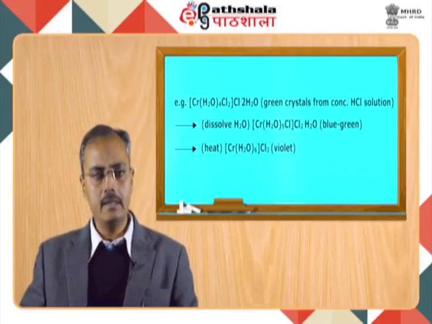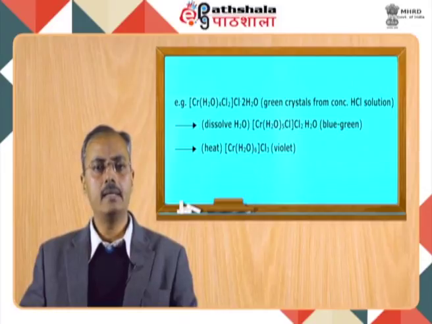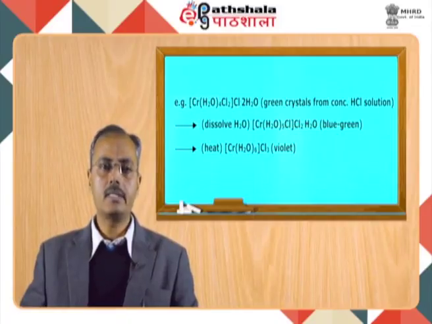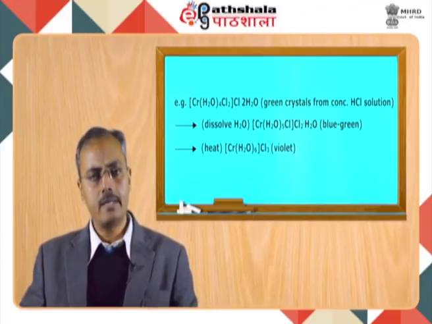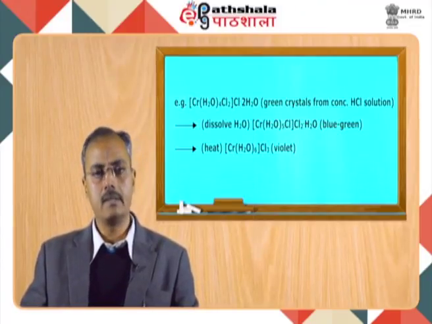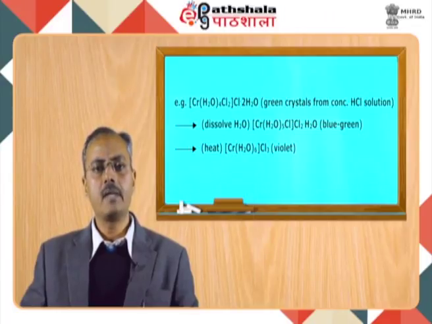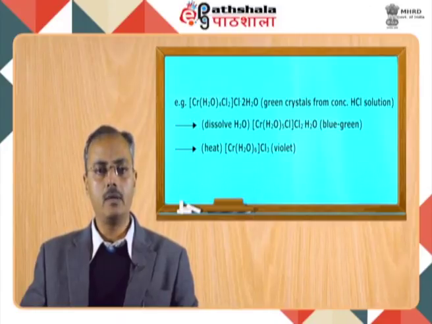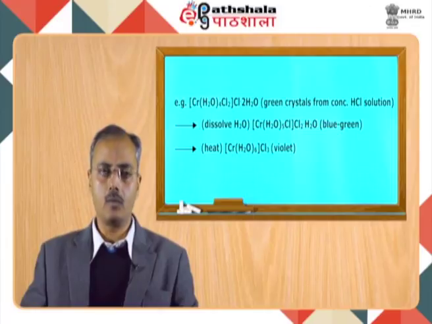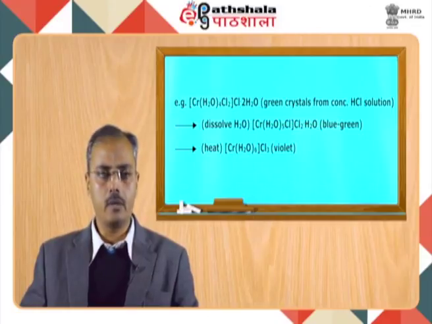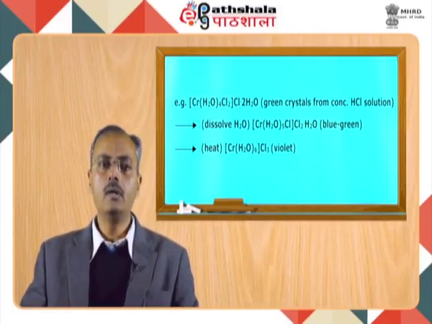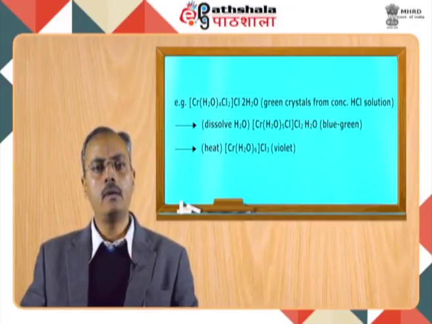One form is green in color, the second form is blue green in color, and the third form is violet in color. What is interesting, all these 3 isomers are interconvertible from one isomeric form to the other isomeric form after certain chemical reaction. So if we start from the green crystals, the structure of the green crystal is when the chromium ion is surrounded by 4 water molecules and 2 chloride atoms which are coordinated. One chloride atom is outside the coordination sphere, and dot 2 water molecule. Dot 2 water molecule means 2 outer sphere water molecules or lattice water molecules.